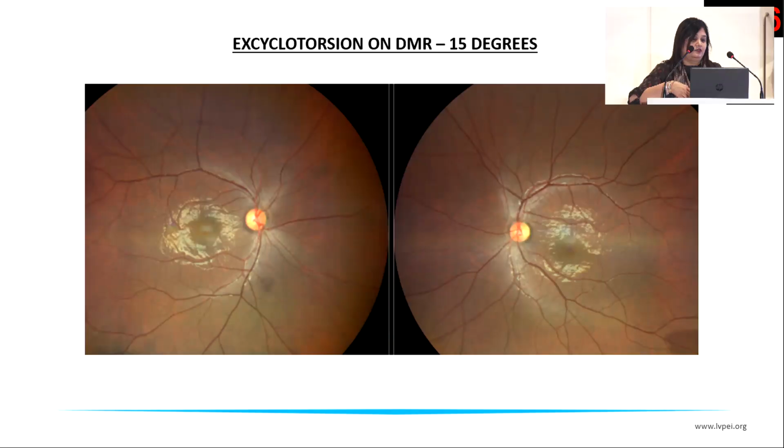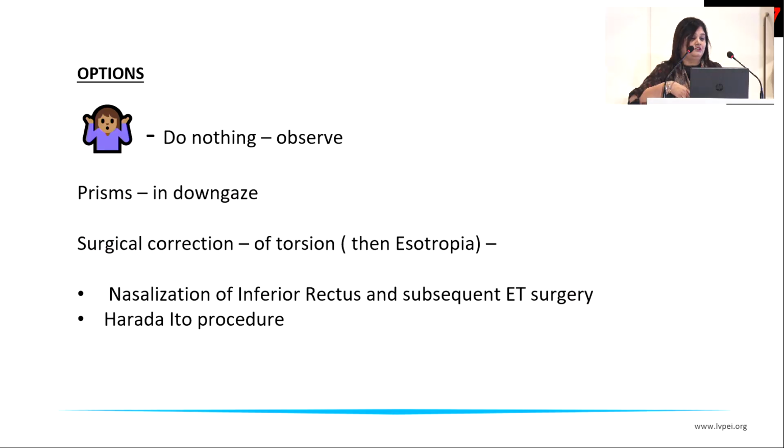This was an excyclotorsion, which was noted on the double Maddox rod, which was very significant, as you can see even on the fundus photos. And so my options were to try and convince him to just patch one eye and keep doing his job. He didn't really like it. He came back. We can't really give him prisms in cases of torsional diplopia.